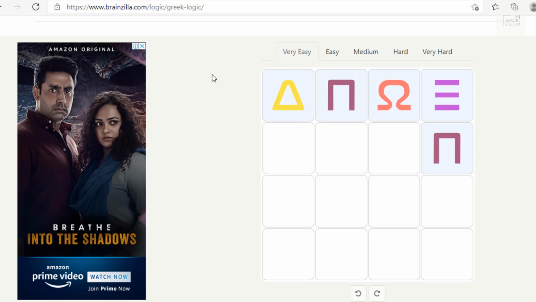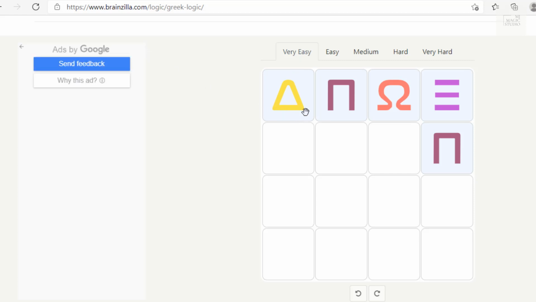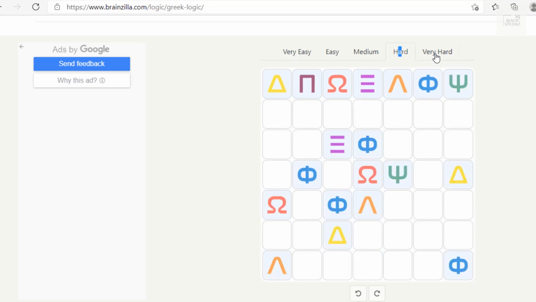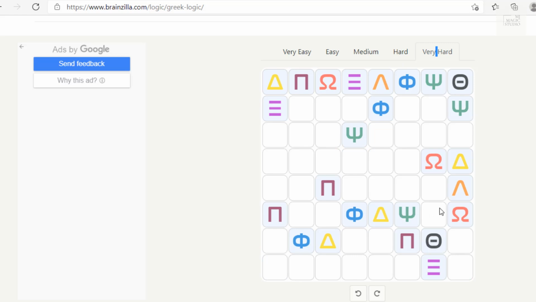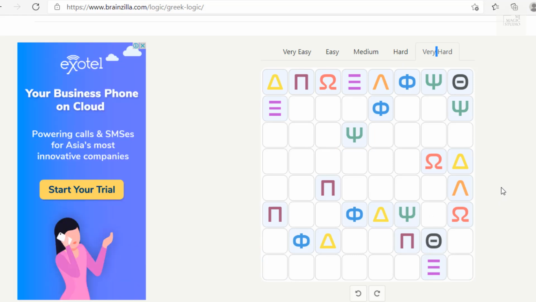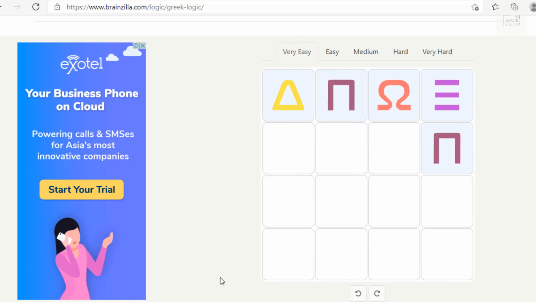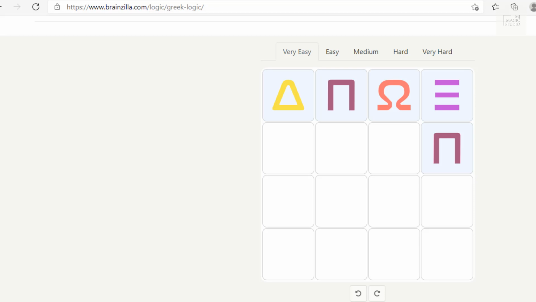Yes. So this is a very easy puzzle, but for this particular puzzle set we have a different kind of logic, and the logic is that the diagonal should also have these four symbols. So that's why we have very easy, medium, hard, very hard puzzles to solve. Every 4 hours they give puzzles. In a day we can practice 20 of these kinds of grids to familiarize ourselves and get prepared for the Capgemini Deductive Logical Thinking.